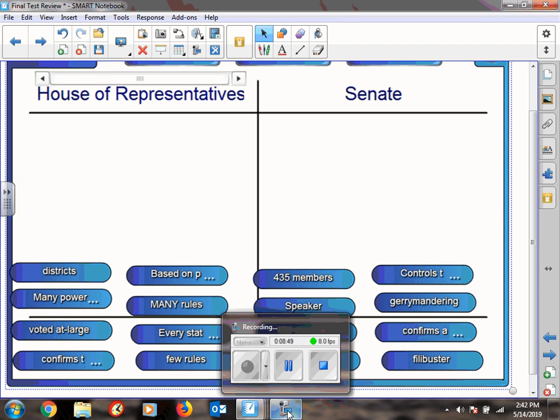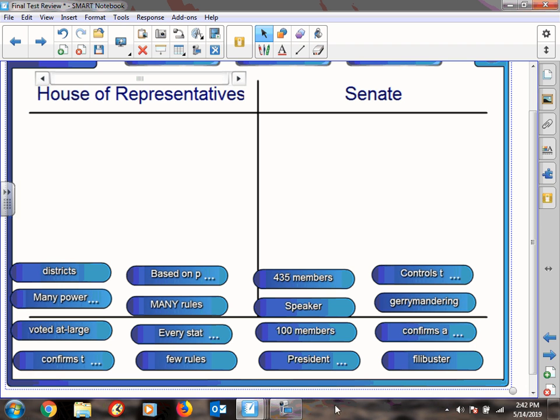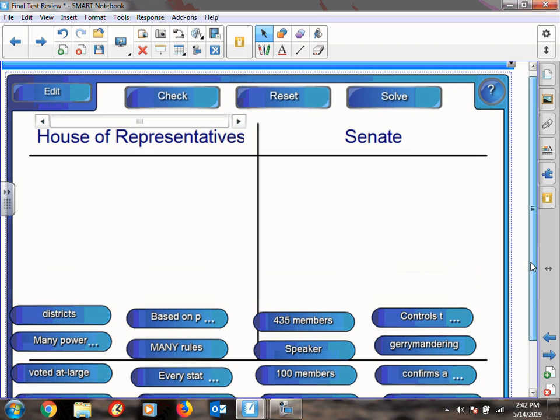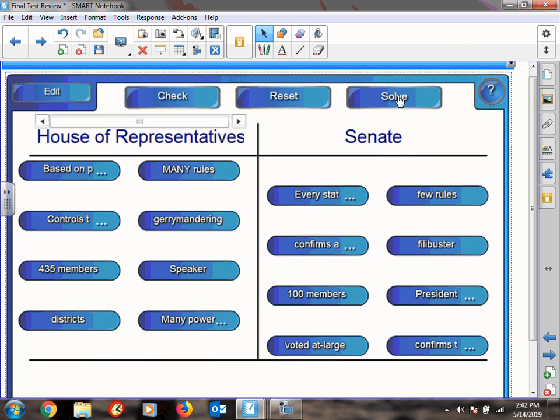So a good idea would be right now to hit pause before I hit solve. There you go. So the House of Representatives is based on population. It has many rules. It controls the purse strings. Because it's dealing with districts, that's gerrymandering. Anytime you see the word districts, you're going to deal with the House of Representatives. There's a Speaker of the House.